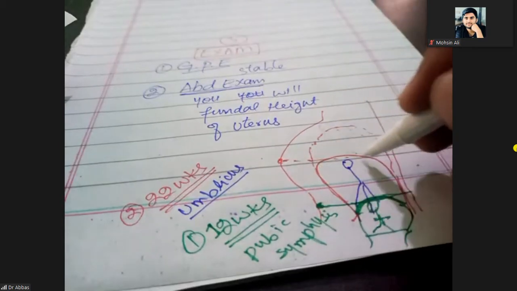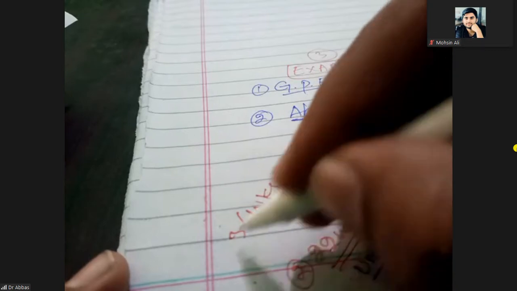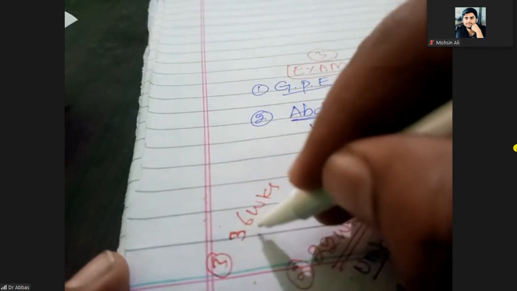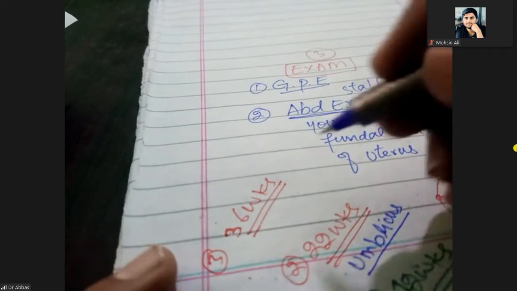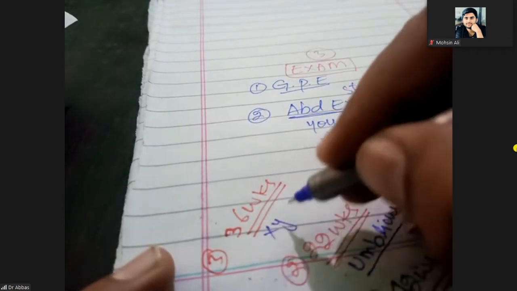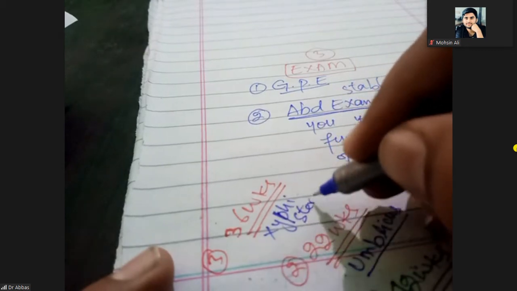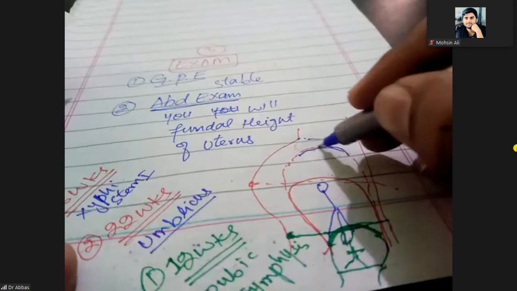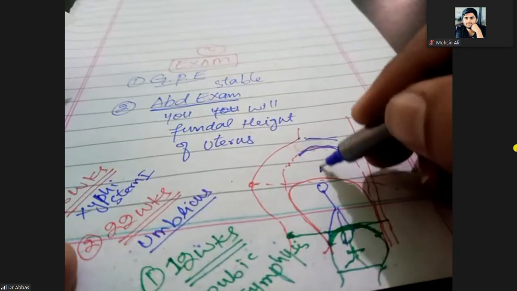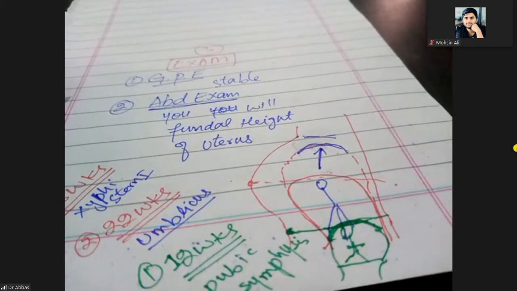If the pregnancy is of 36 weeks, then the fundus of the uterus will reach up to the Xiphisternum, or Xiphisterni. So then the uterus will reach up to the Xiphisterni. So these are the three periods of pregnancy and the total fundal height.